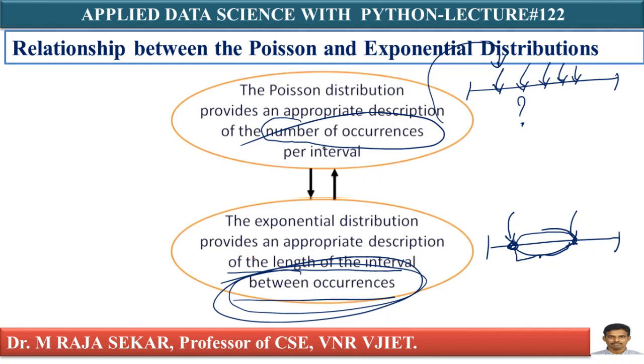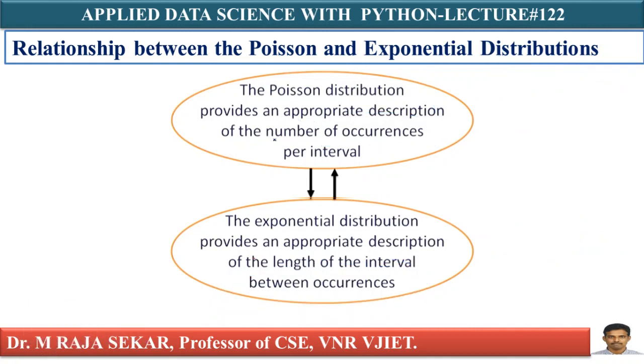Whereas in the case of Poisson distribution, it is not between. How many occurrences happen in a particular interval? That difference you must understand. These points are very important. Just concentrate on this particular difference: this is the number of occurrences per interval, and this is the length of the interval between occurrences. You must understand this difference.